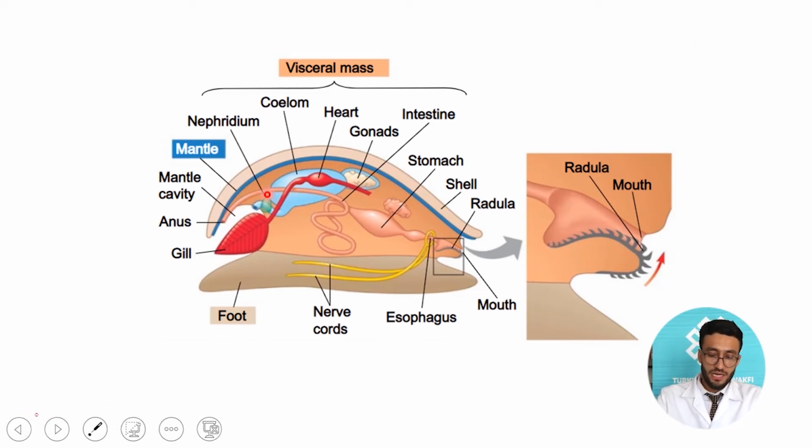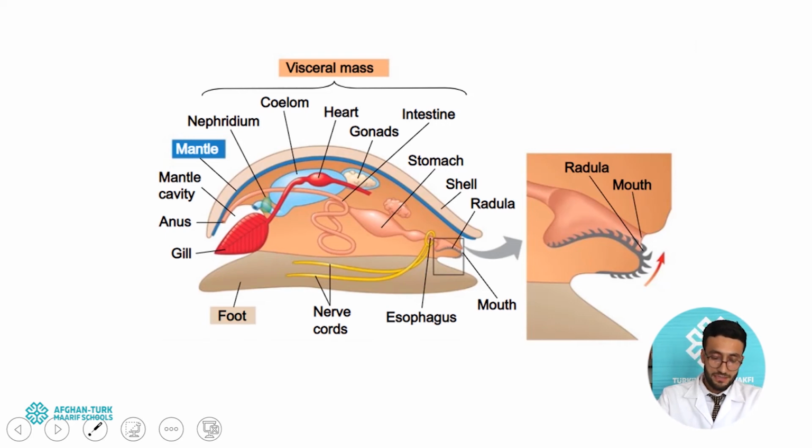What about their respiratory system? Mainly, snails are animals that can live inside the water and also outside of the water. So we can say that they breathe through their gills. But in terrestrial snails, they breathe in another way.